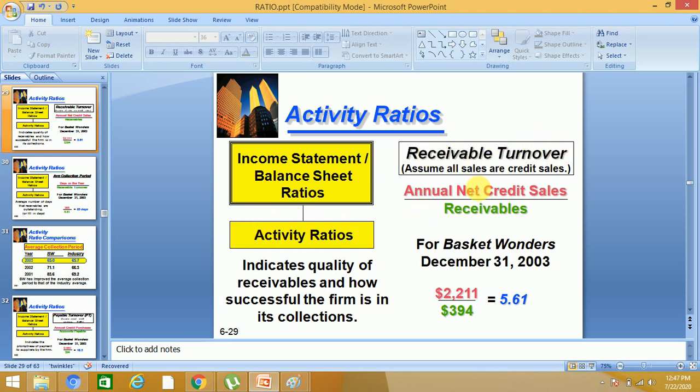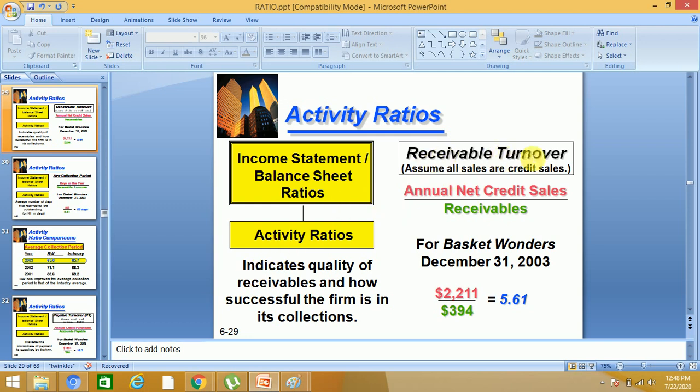Now, receivable turnover. But here is an assumption: assume all sales are credit sales. That is, all the sales that we are making are credit sales. This is an assumption in this question.